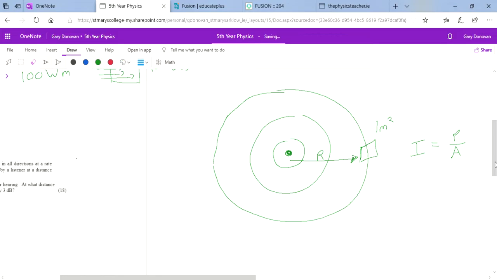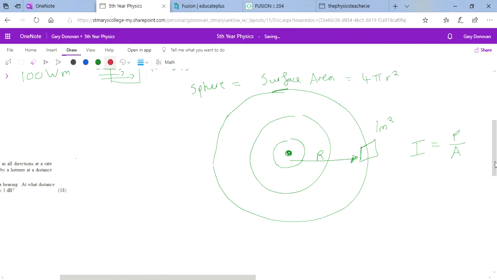Now we know intensity equals power divided by area. So the question would be, what area would we use here? This isn't a good drawing because it's 2D, but I want you to imagine that this is a 3D sphere. The surface area of a sphere is given by the equation 4 pi r squared.